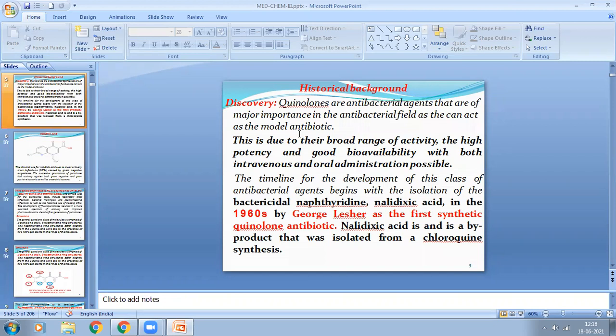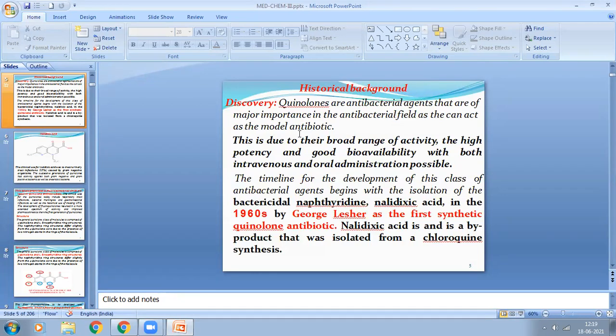That's why they are known as antibacterials. Basically, they can act as a model of antibiotic, meaning they can prevent protein synthesis, cell wall biosynthesis, or act as enzyme inhibitors.